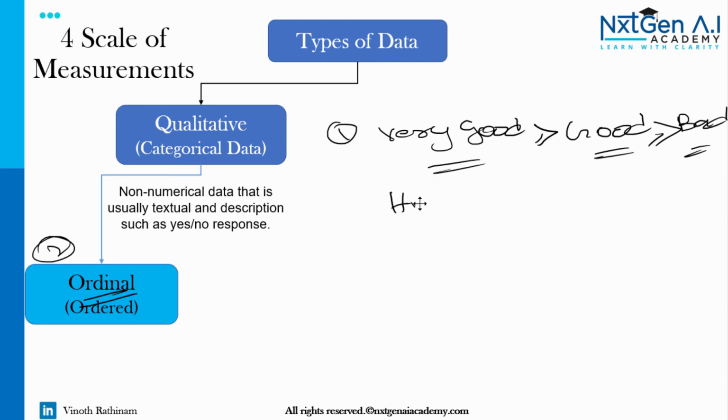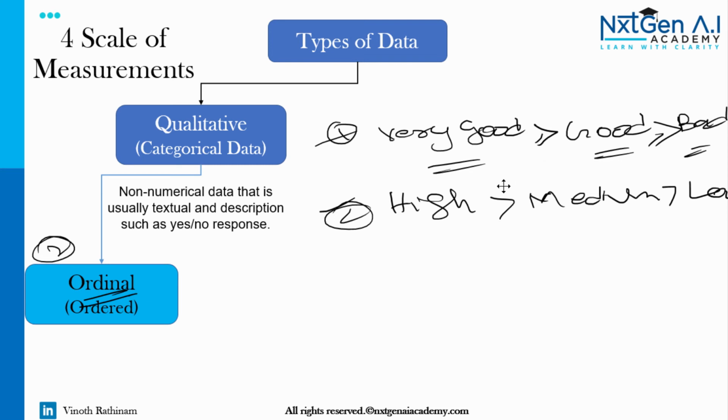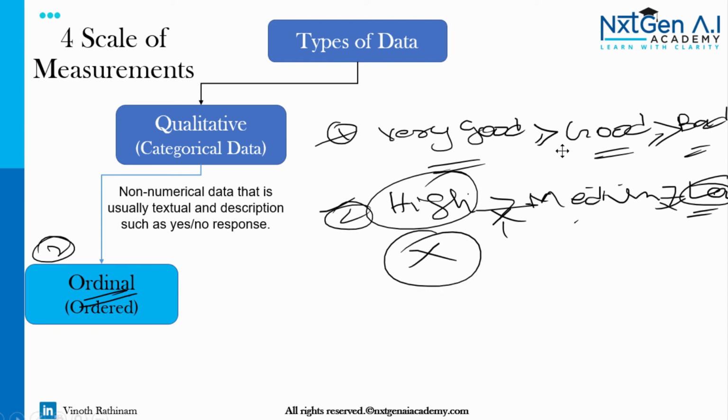And then I can say high is greater than medium is greater than low. That's also possible. But one thing you have to remember: the distance between these is not equal. We are not talking about the distance. We are just saying high is greater than medium, medium is greater than low. You can't say high is twice as good as low. That's impossible to conclude. We are just comparing the order. When we talk about order, we call it ordinal data.